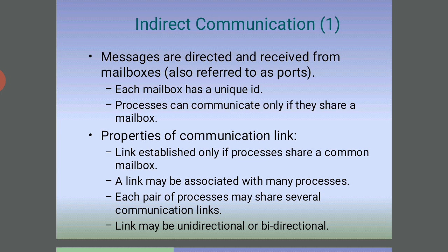A link may be associated with many processes, and each pair of processes may have several communication links. Link means the information attached by the link. When we open the link, automatically the information will be opened. So it may be unidirectional or bidirectional.